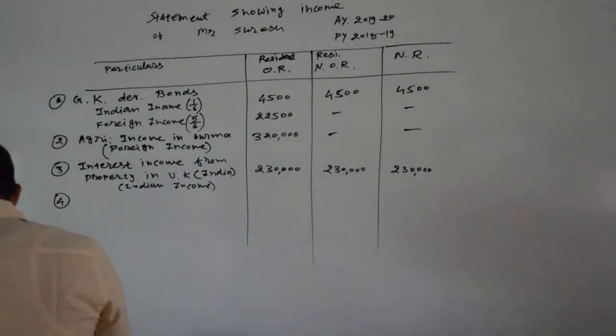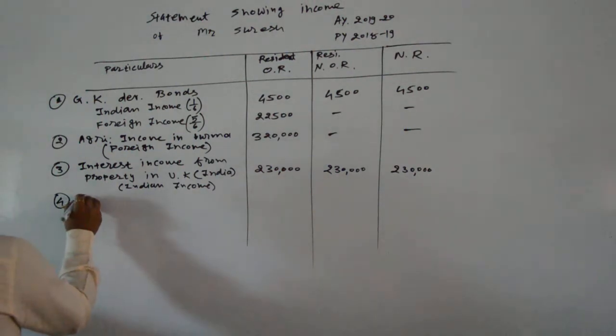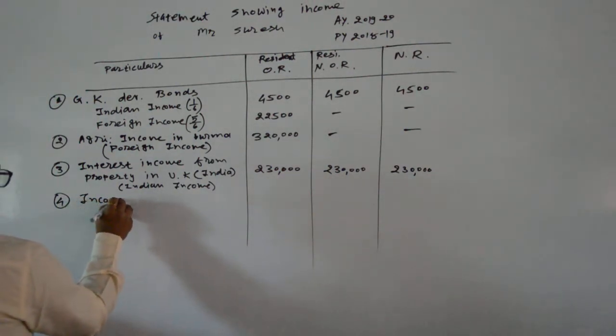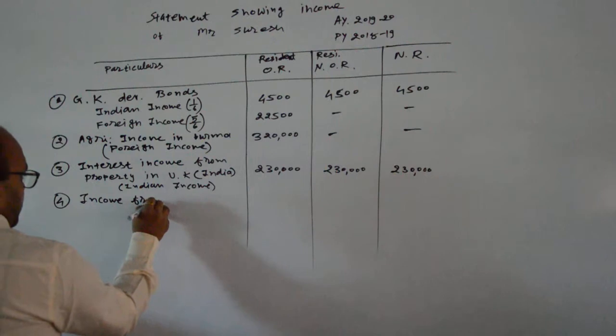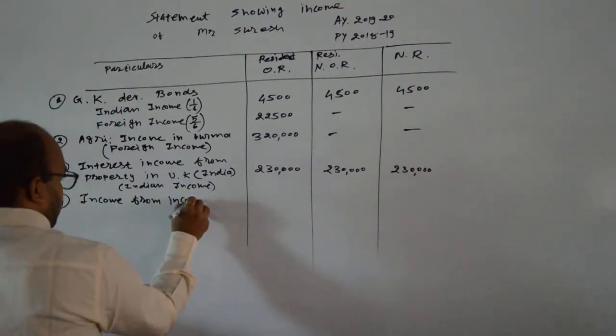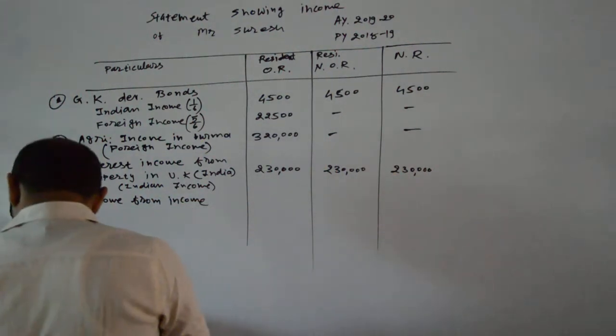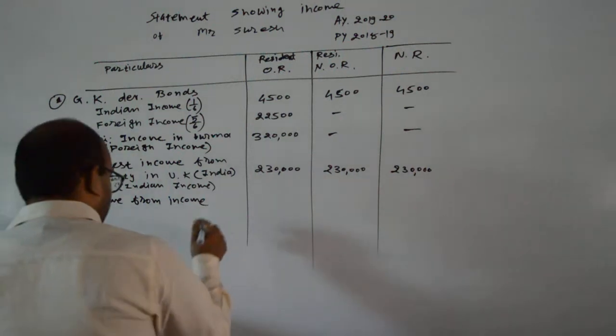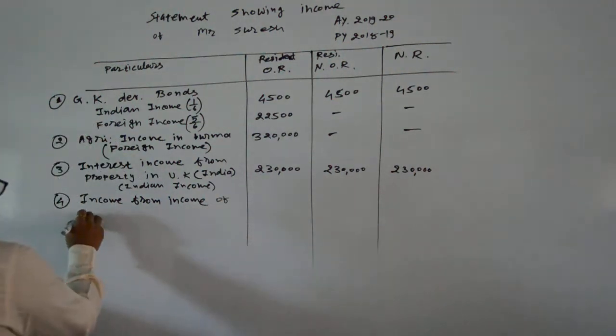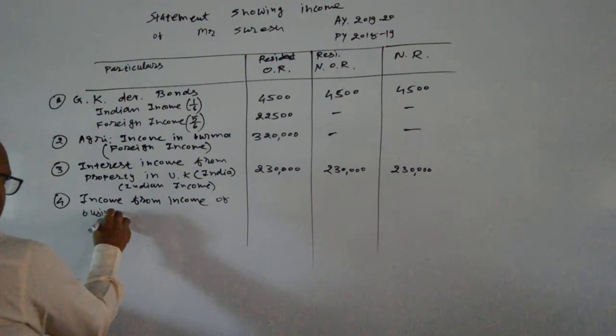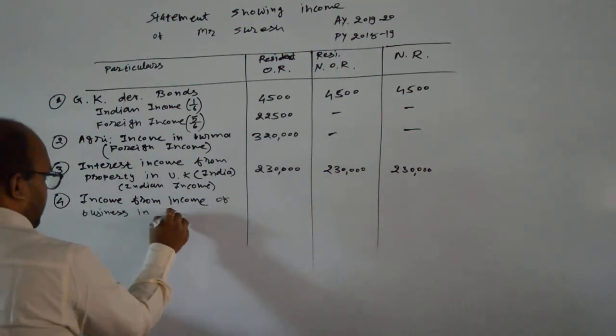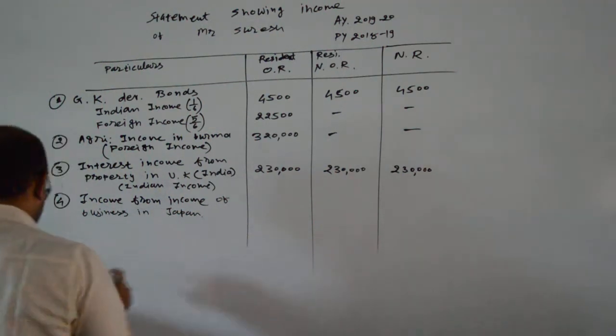So we are giving effect for that purpose: income of business in Japan. There are two parts.